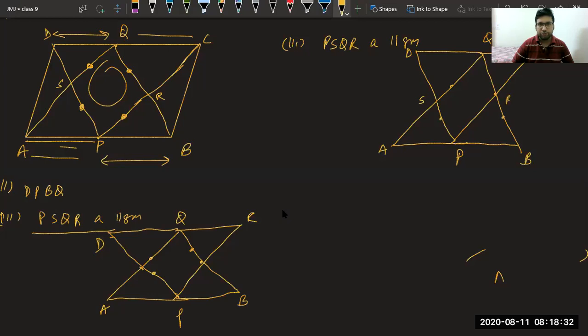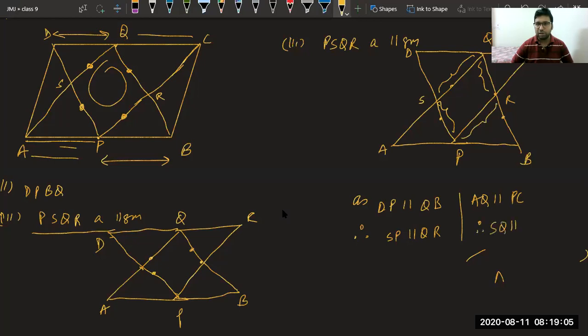Now, let me give you the final answer. As DP is parallel to QB, therefore we can say SP, that is this half portion, is also parallel to QR. Similarly, as AQ is parallel to PC, we can say their halves, that is SQ and PR, are parallel, therefore SQ is parallel to PR.